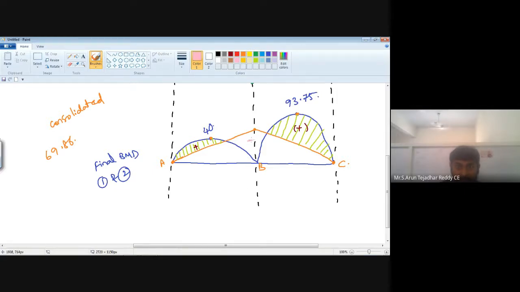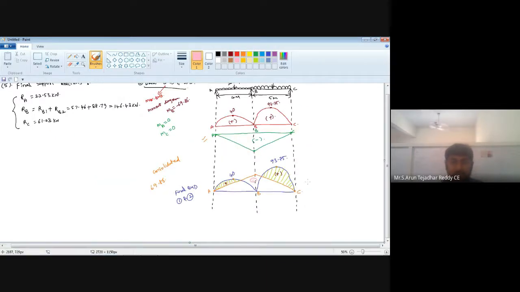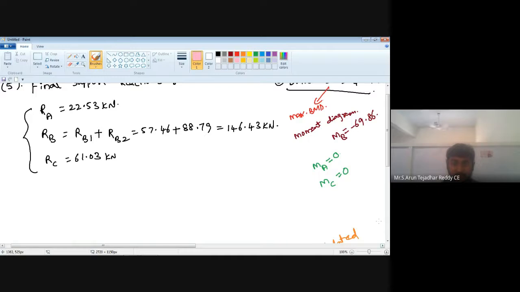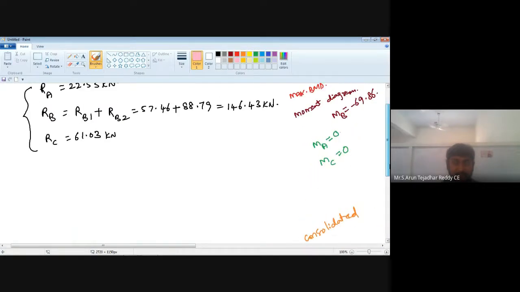It is your negative. So this is the final bending moment diagram. Now, draw the shear force diagram.